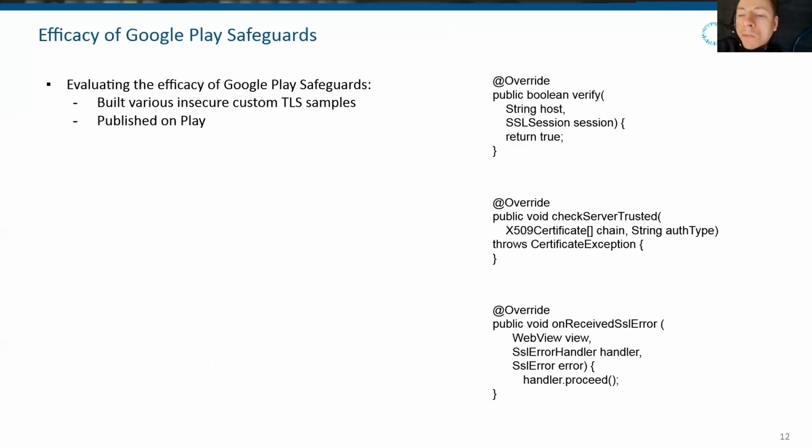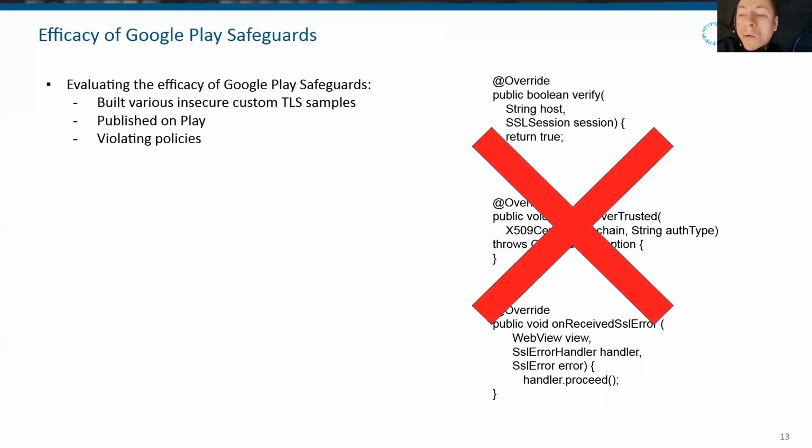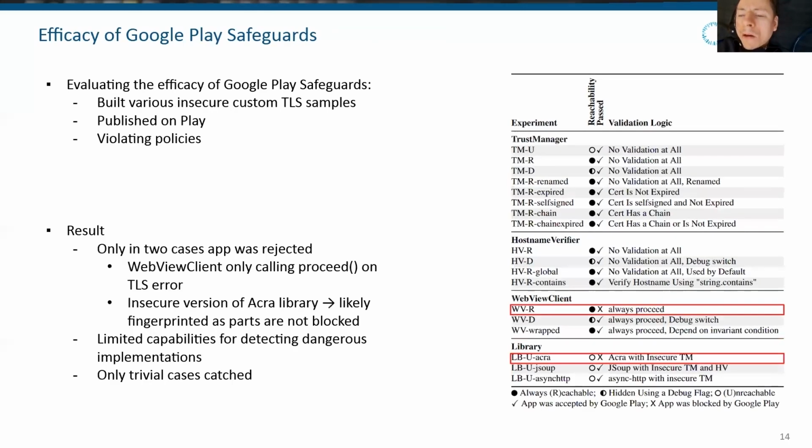So next we want to present our evaluation of the efficiency of Google Play safeguards. For this, we built various insecure custom TLS implementation samples and tried to publish them on Google Play, violating their policies, of course. However, in the results we get that only 2 of these cases were actually rejected.